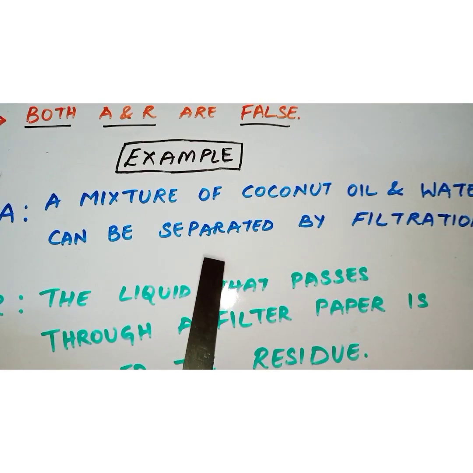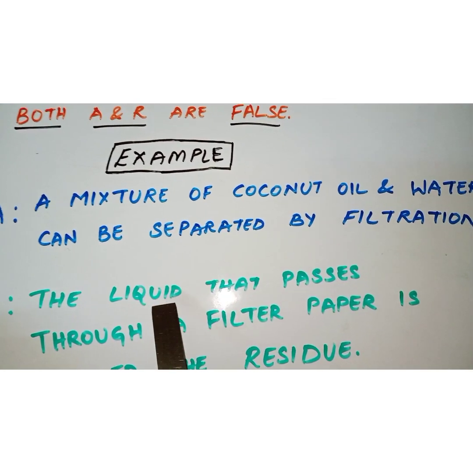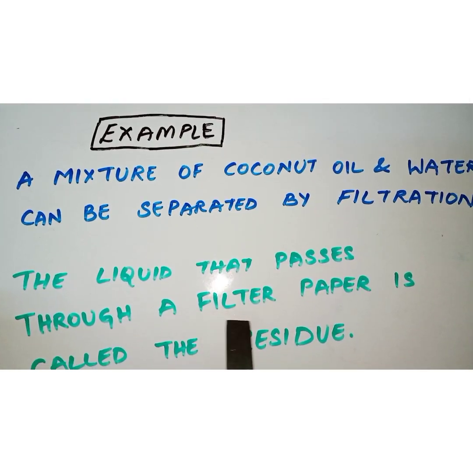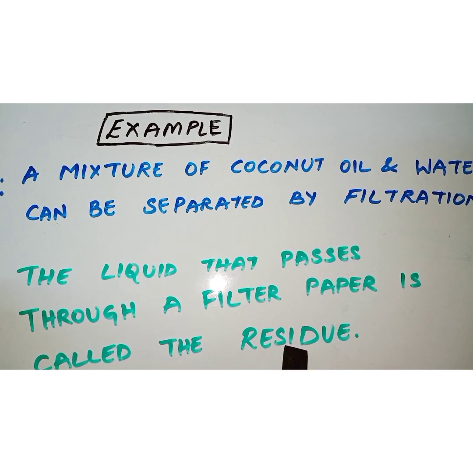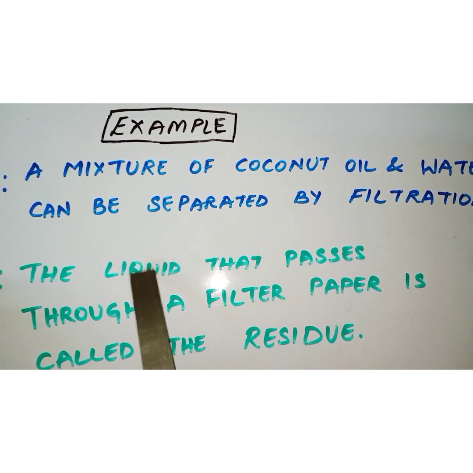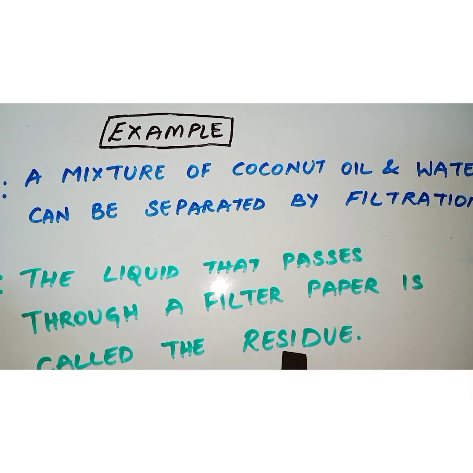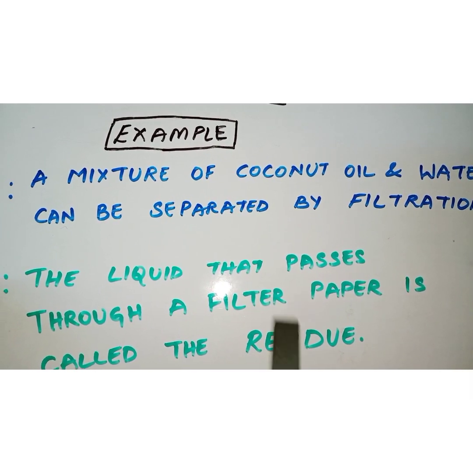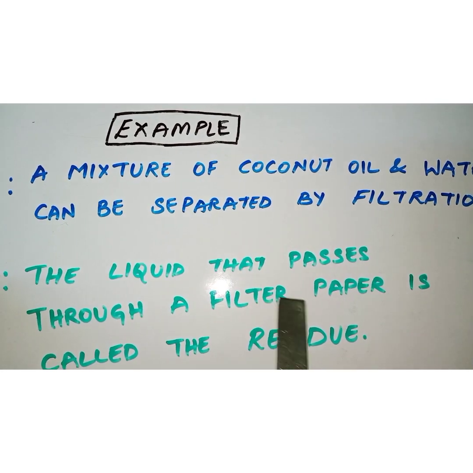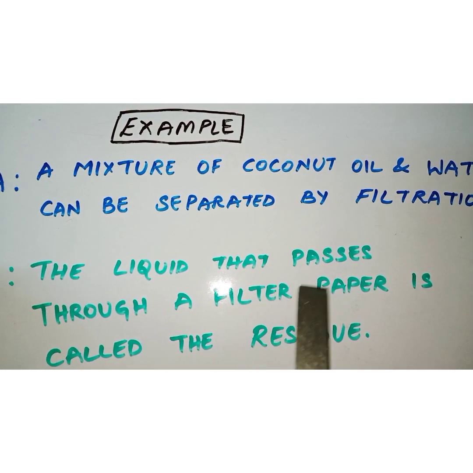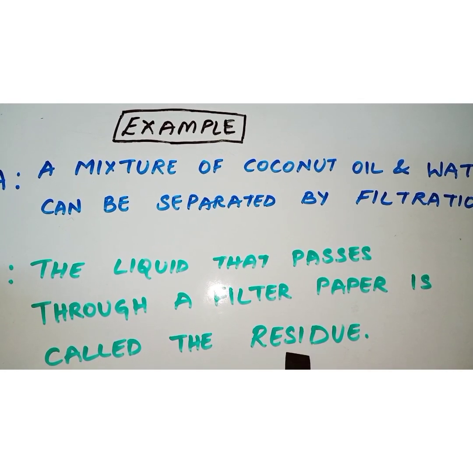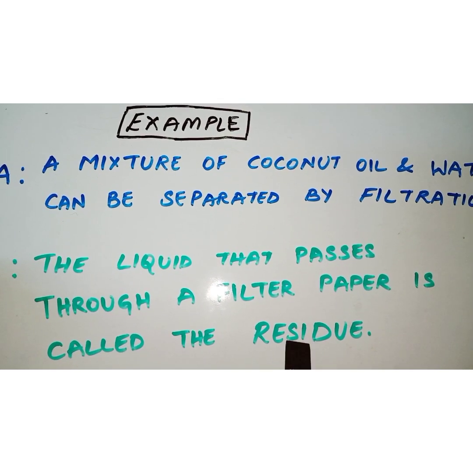Let us look into the next statement, that is the reasoning. The liquid that passes through a filter paper is called the residue. Is this true? No, this is also false. The liquid that flows through the filter paper is called the filtrate, not the residue. What is a residue actually?